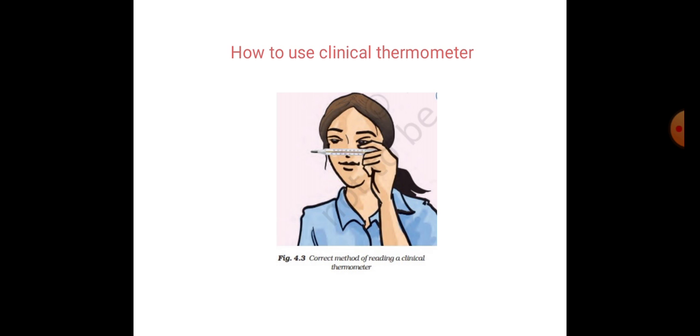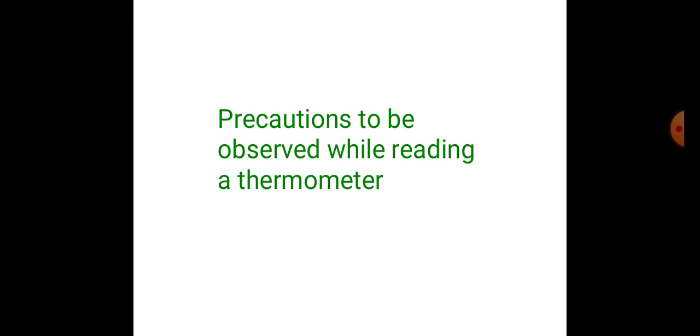So let's understand the precautions. The thermometer should be washed before and after use. Read the thermometer by holding it horizontally so as to keep the level of mercury along the line of sight. Handle the thermometer with care.